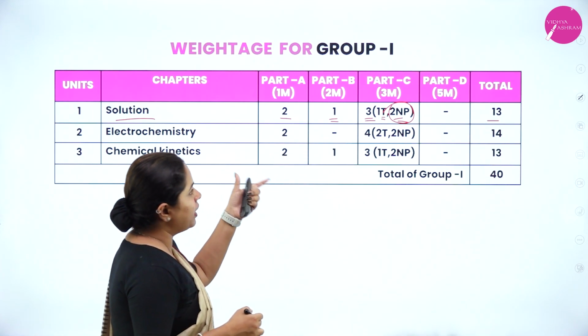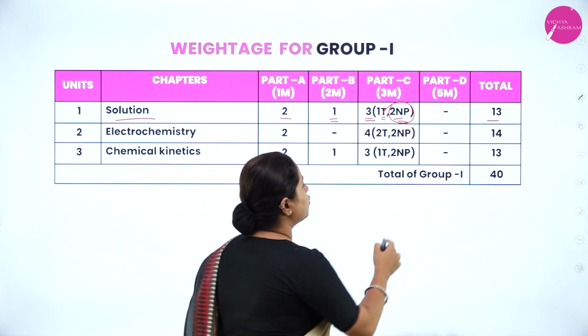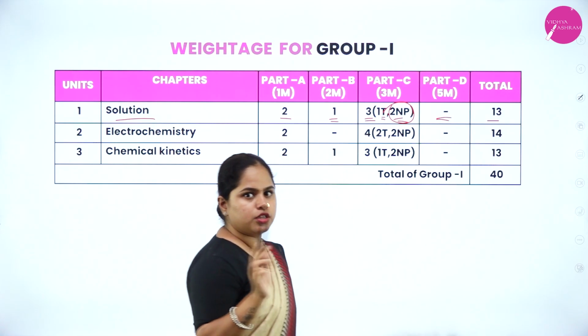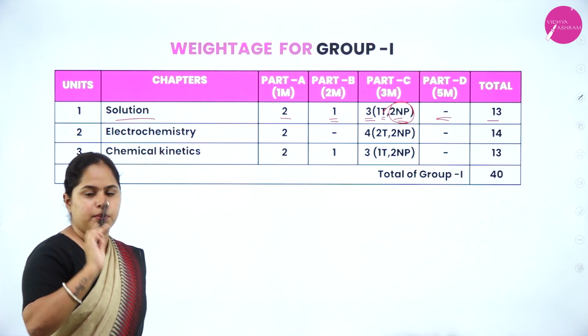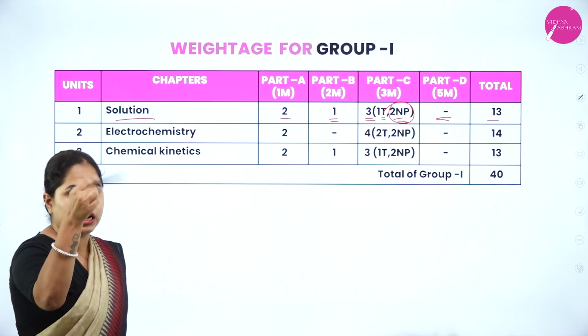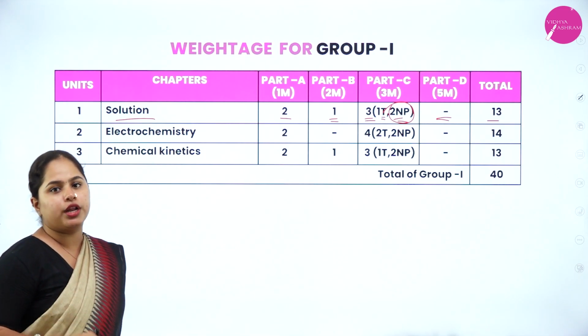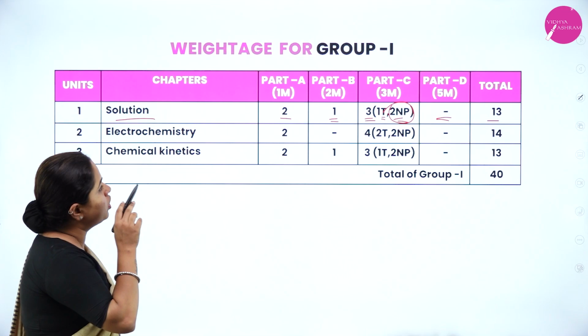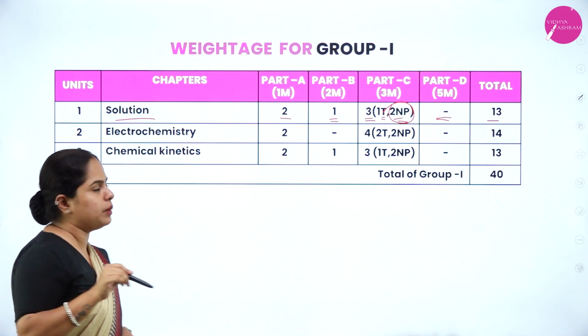So when you are preparing the solution chapter, you will get to know that of course there is no 5-mark question. It will be 1, 2 and 3-mark questions. Out of those 3-mark questions, 2 will be numerical problems, right? So you have to give importance to numerical problems from the solution chapter, right?